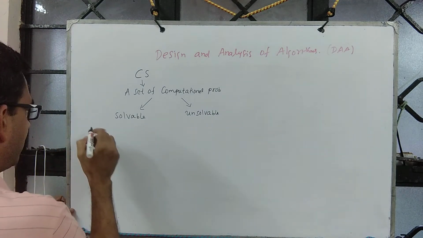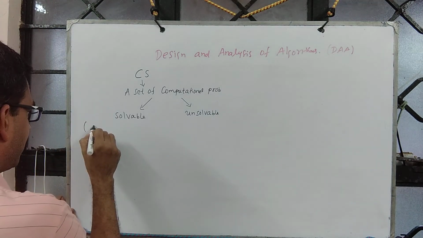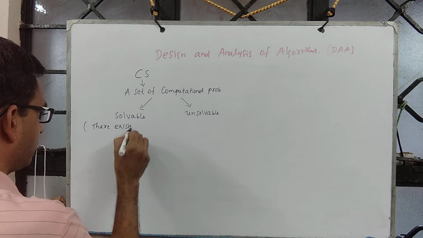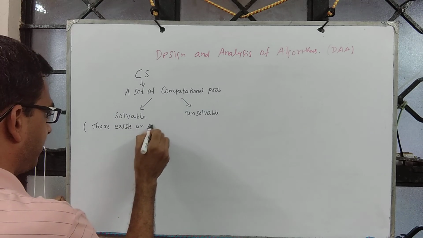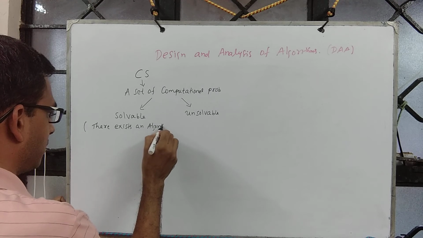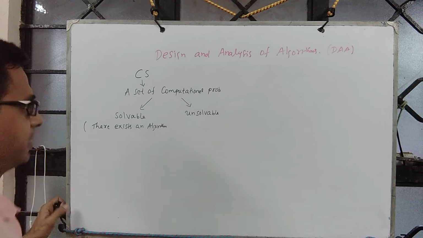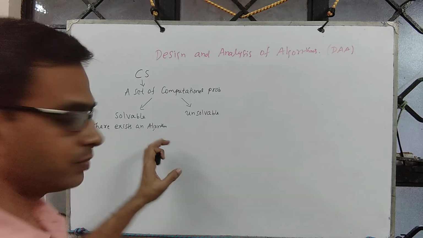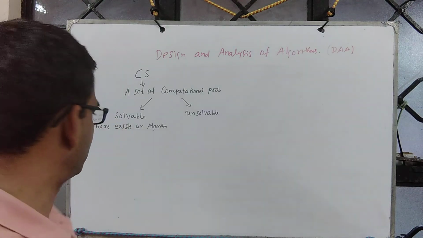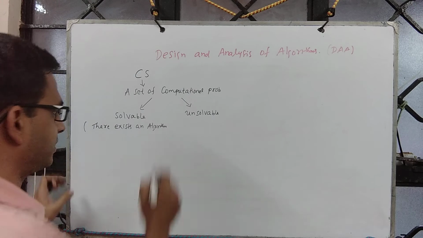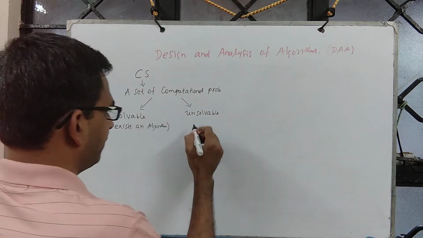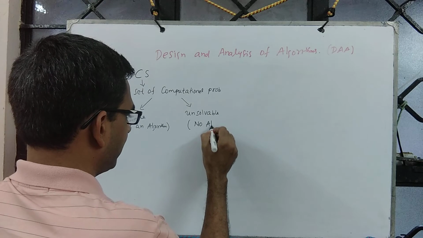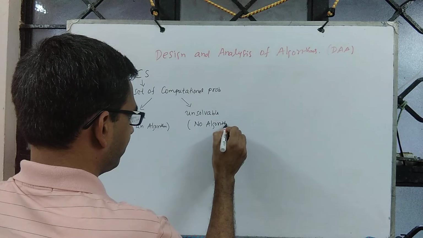Solvable means there exists an algorithm, or a mapping or a function, to convert the set of all possible inputs to the desired set of outputs. When we say it is unsolvable, no algorithm exists.